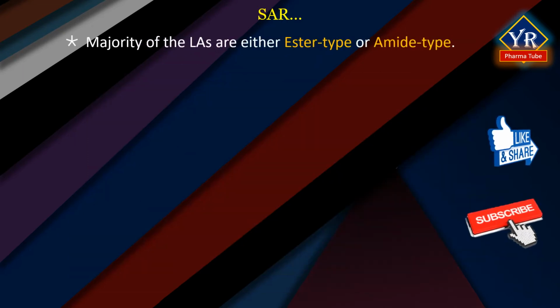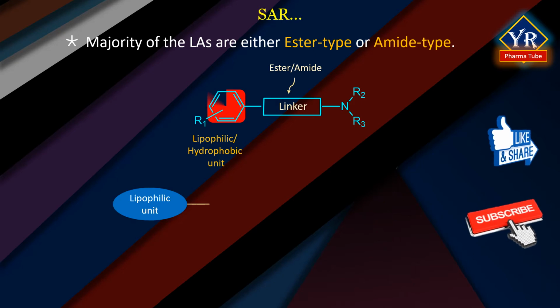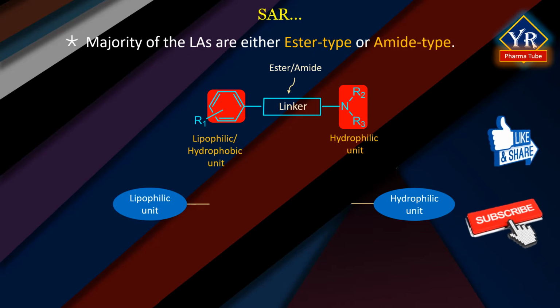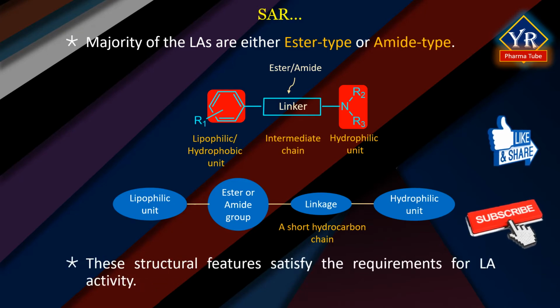The majority of the local anesthetics currently used in clinical practice are either ester type or amide type. They have a lipophilic or hydrophobic unit at one end and a hydrophilic unit at the other end, as shown in the structure here. The two ends are separated by an intermediate ester or amide linkage, and the hydrophilic unit may be linked to the ester or amide normally by a short hydrocarbon chain as mentioned in the diagram. These minimal structural features can satisfy the requirements for local anesthetic activity.